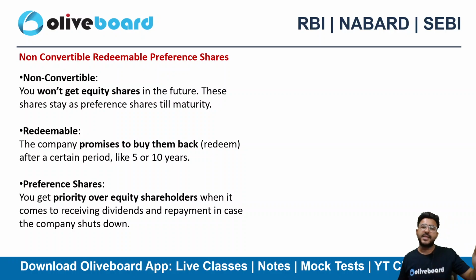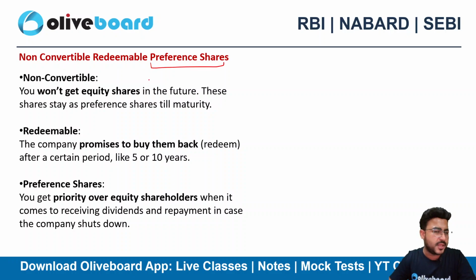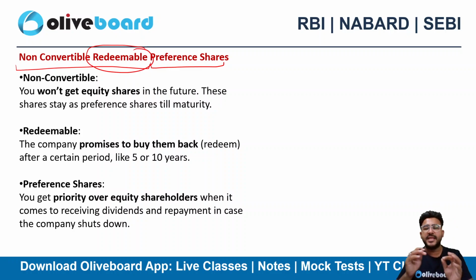Plus, as equity shareholders are the owners of the company, they do have a right to vote on any decision. However, that's not the case with preference shares. They cannot vote. Okay, they cannot vote. Now, if you know the meaning of the word preference shares, we can easily understand non-convertible and redeemable preference share. What do you mean by the term redeemable? That means the company needs to pay it.